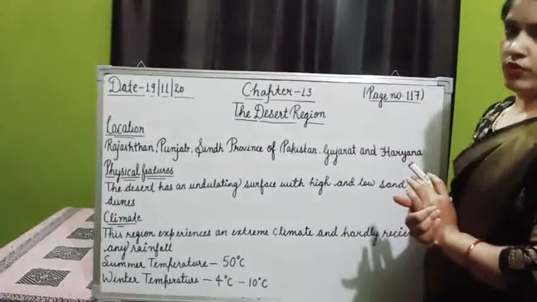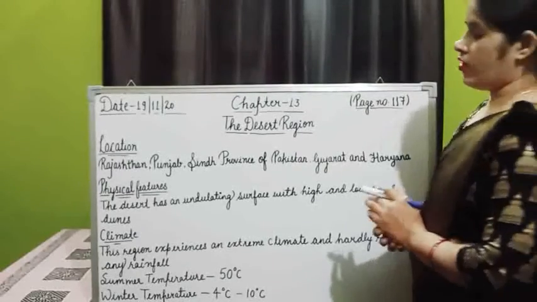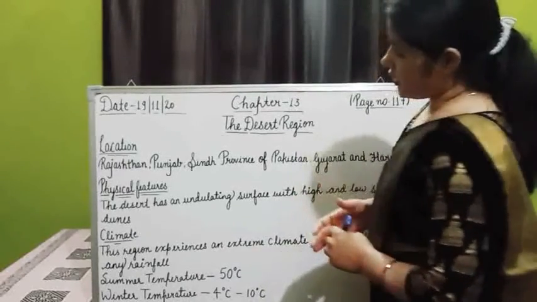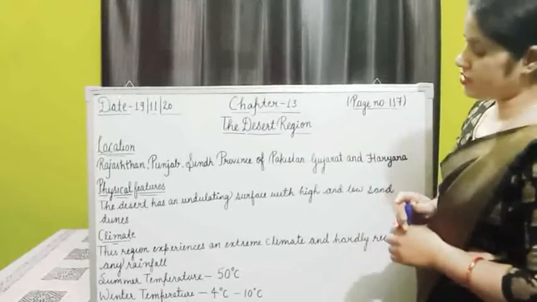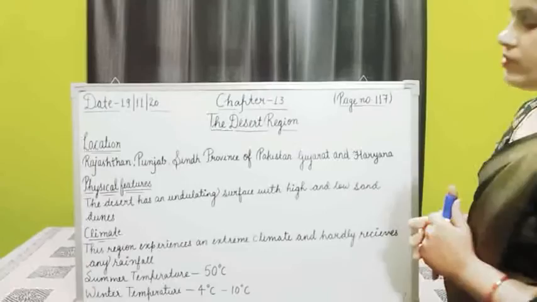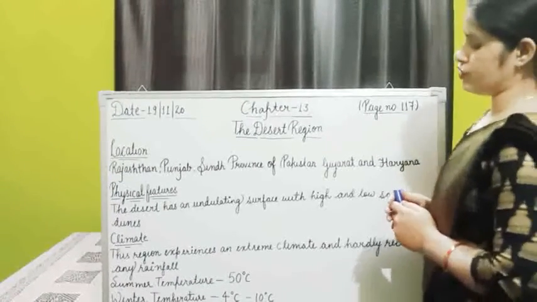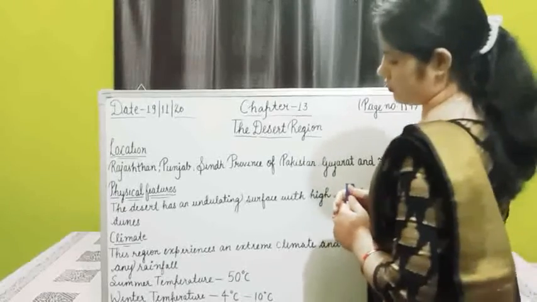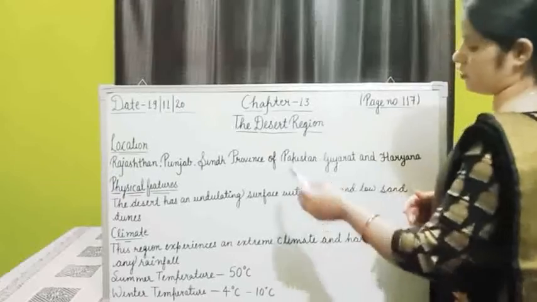When winds blow, sand gets deposited at one place just like a small mountain. These very small mountains of sand are known as sand dunes. Undulating means smooth, running smoothly.